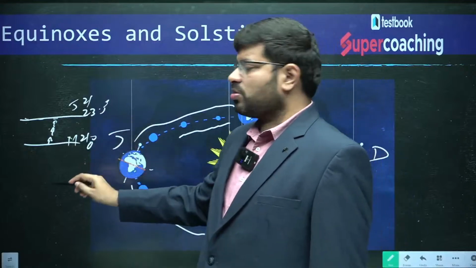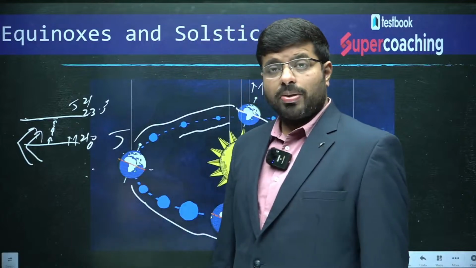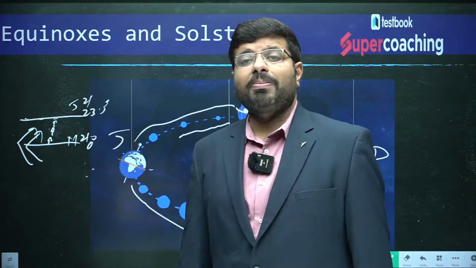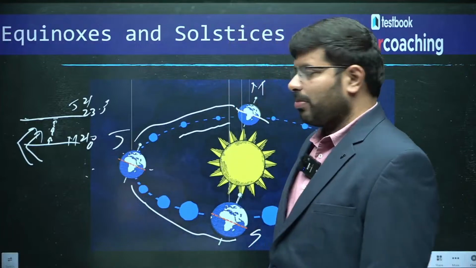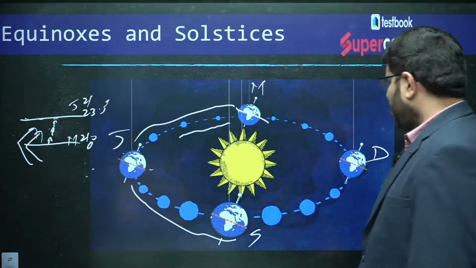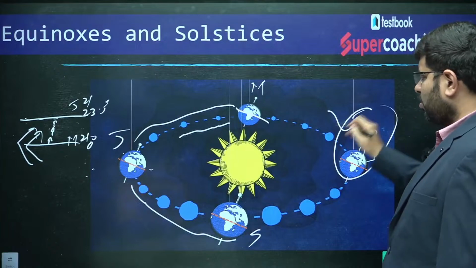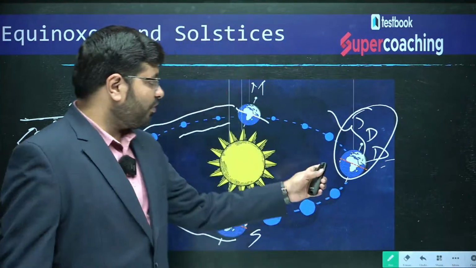Because of these variations only, there are winds which enter into India, which are called southwest monsoons. Because of the southwest monsoons only, you will find so much impact in terms of climate in India. June to September, the season. Then you can see winter, December, January, are the months where you will find lower temperatures in India, because we are away from the sun.